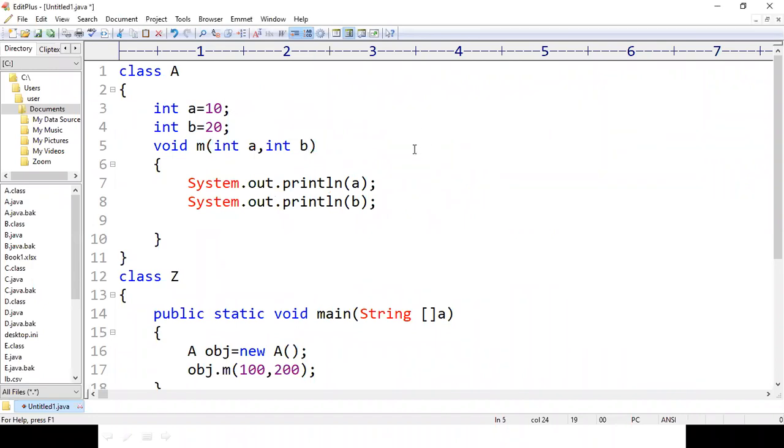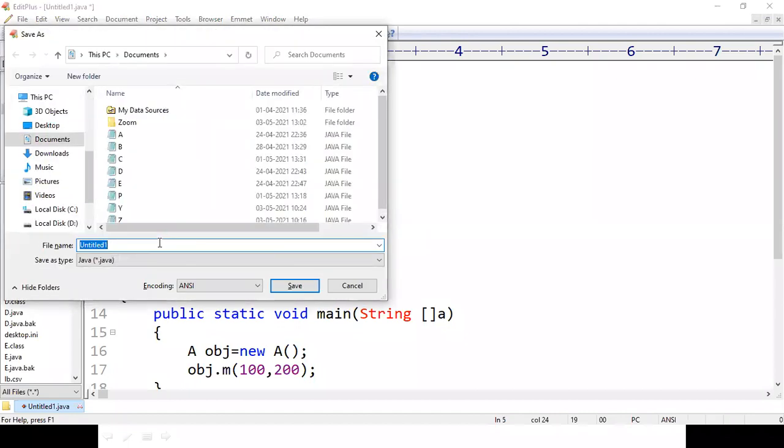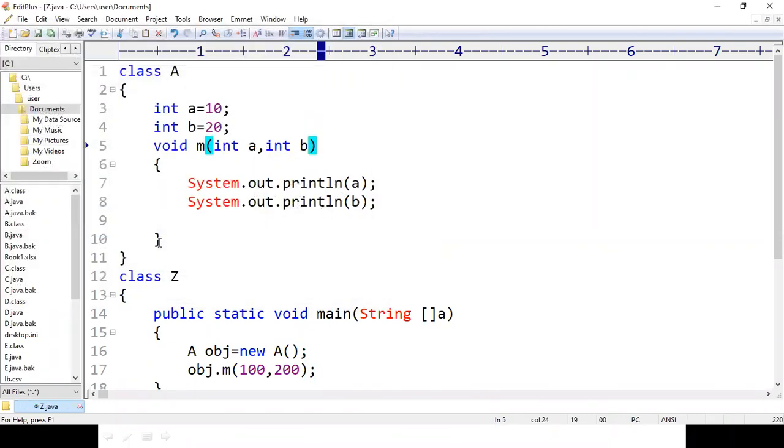So let us save the code. First save the code as capital Z.java. Z.java. One second.